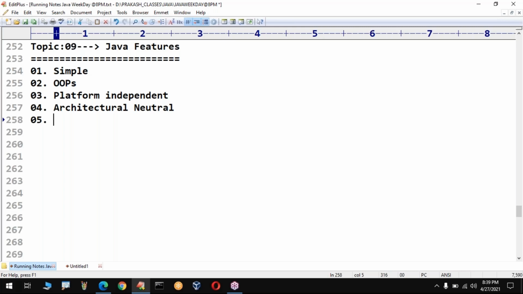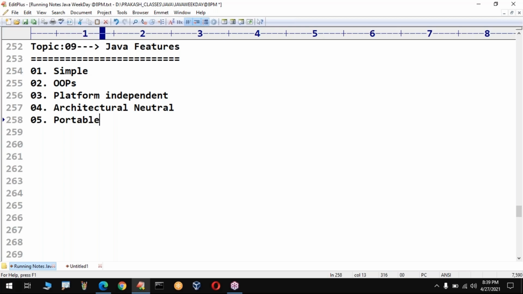Do you know, Python 3 programs won't execute in Python 2, and Python 2 programs won't execute in Python 3. So from version to version, a big gap is there. But there is no such terminology in Java. Architecturally it is neutral. It is following some standards, and based on those standards only, new releases are happening. This is the meaning of architecture neutral. Don't worry, again we will discuss in detail.